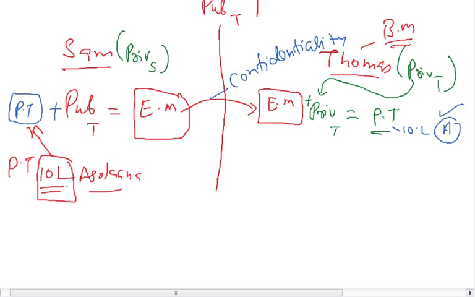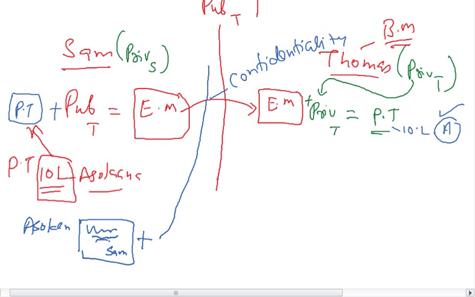Instead, suppose there is a hacker, Ashokan, who created this message, wanting to purposefully send rupees 10 lakhs to Ashokan's account. He can also get the public key of Thomas because it is publicly available.